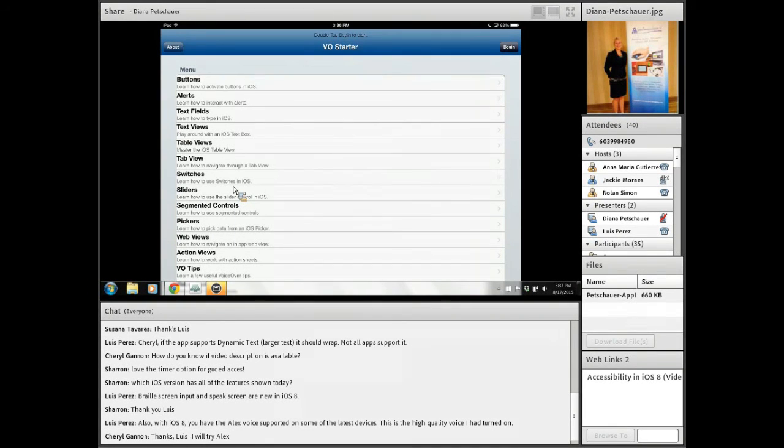And I just wanted to show you that if you use VO Starter, you'll go through buttons, alerts, text fields, table menus, etc. It will walk you through how to use these things with VoiceOver on, and you follow the directions with VoiceOver on. It just gives you the prompts along the way for what you need to do to learn how to use VoiceOver. Once a person knows the gestures, such as 2-finger swipe down will continuously read, 3-finger swipe to the right will go through apps, it really can be a very helpful feature to use for someone who's low vision or blind, and they become very fast and adept at using it.